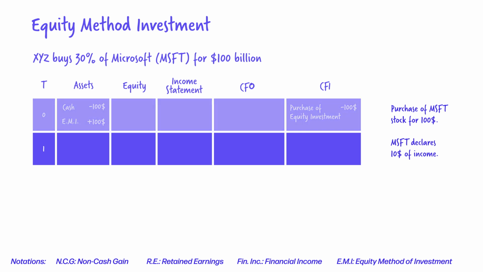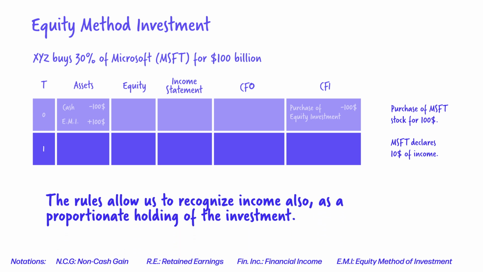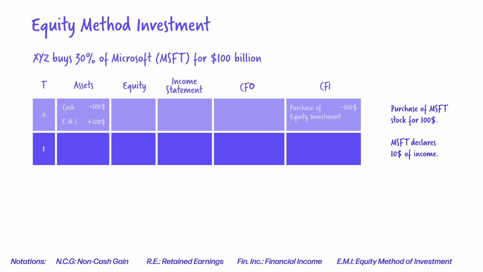Microsoft declares income of 10 billion. We are 30% owners. The rules allow us to recognize income also as a proportionate holding of the investment. Since we own 30%, then we can recognize an income of 3 billion. We again do the mustache. Retained earnings are now 3 billion also. And net income on the cash flow statement from operations is also 3 billion.